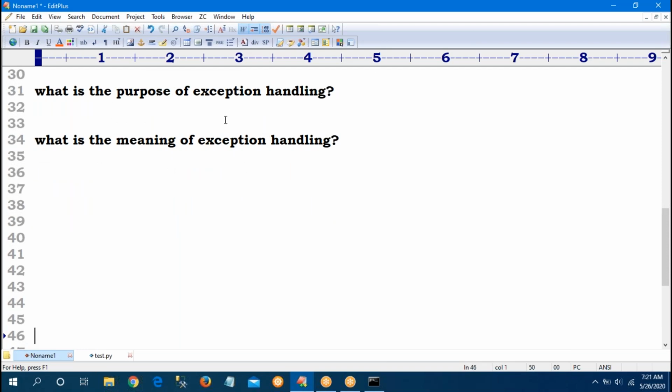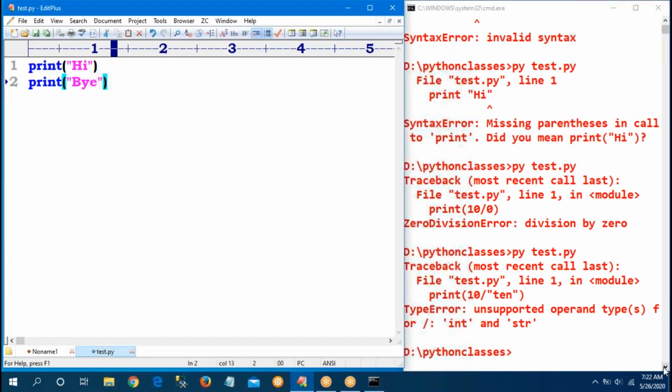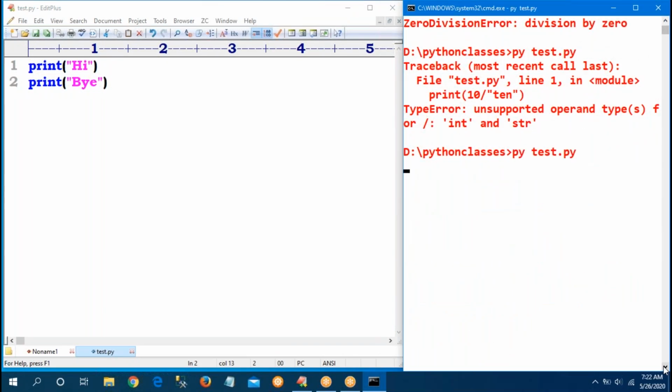Sir, observe carefully. What does purpose mean? Observe here. Sir, I have one program: print high, print bye. If I save and run this, everyone knows I will get the output high and bye. Without any exception, without any error, if the program is executed, the type of termination is called normal termination.